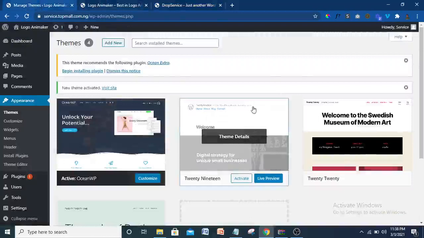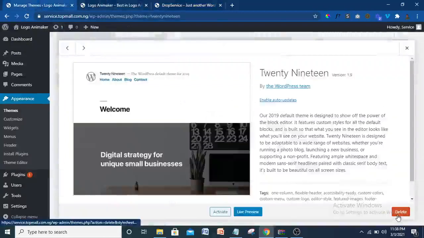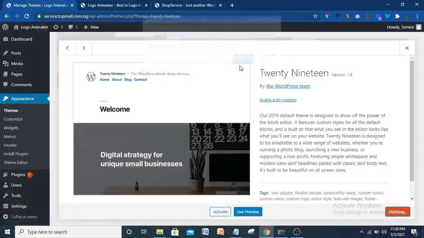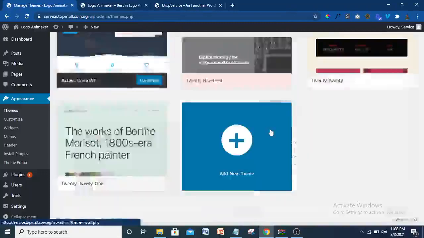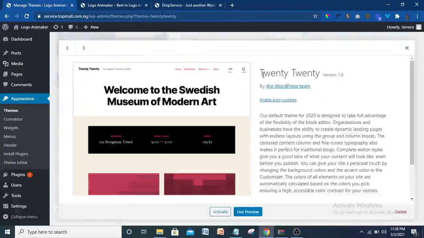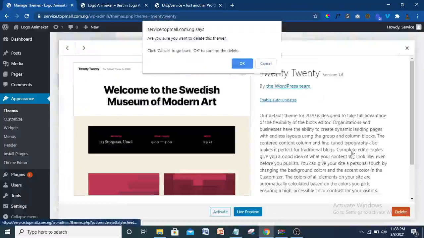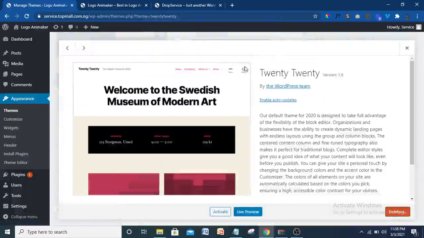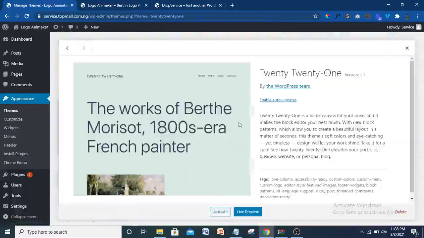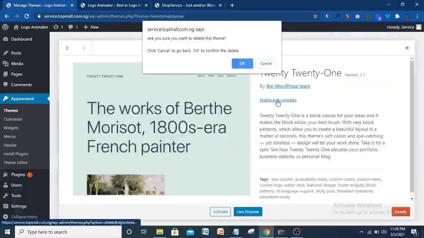So after that being done, let's make here clean. Let's delete every other theme so that our website will be clean. Yeah, clean. It's good to always have things clean. So that is deleting. Alright, so this one too, also delete it. Delete every other one there. And this last one, delete it.